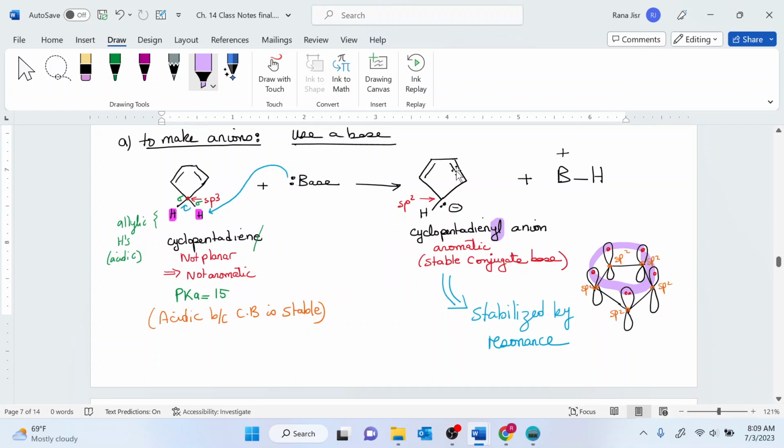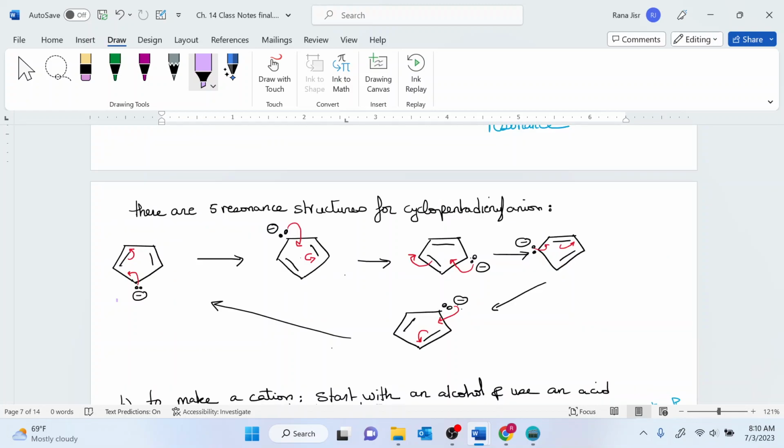In an acid-base reaction, you always look at your conjugate base, and if your conjugate base is stable, then your structure is going to be acidic. And that explains why this hydrogen is a slightly acidic hydrogen, because its conjugate base is stable due to resonance. These are the 5 resonance structures of the cyclopentadienyl anion, where it shows that the negative charge is alternating over all the carbons in there.